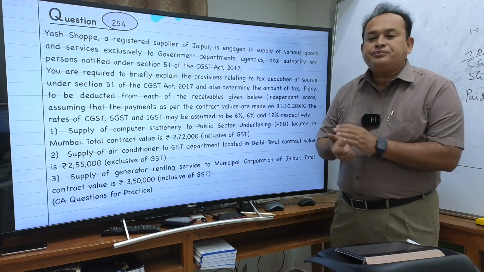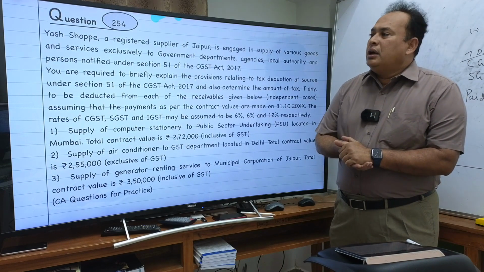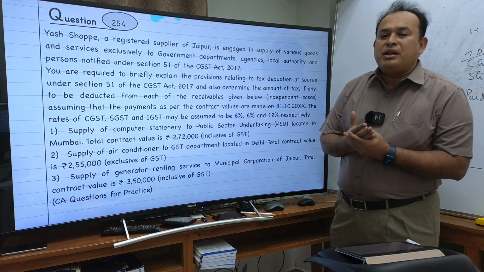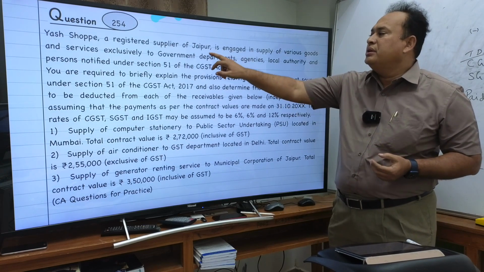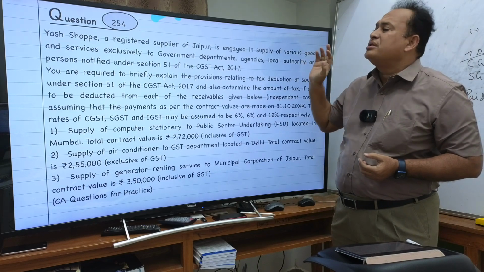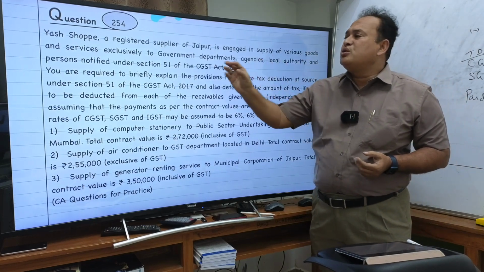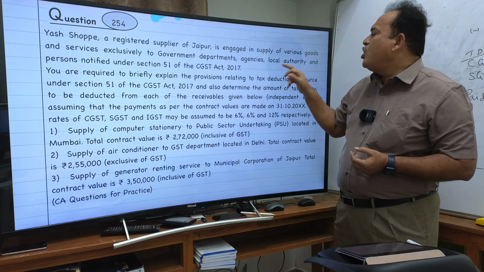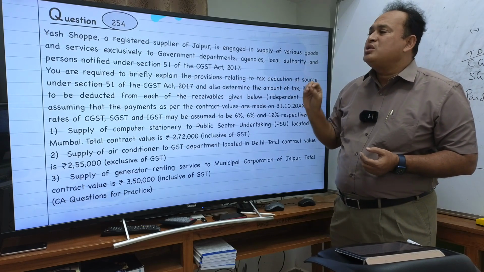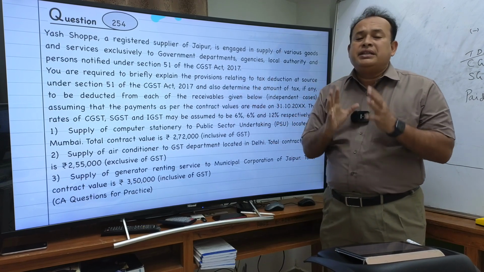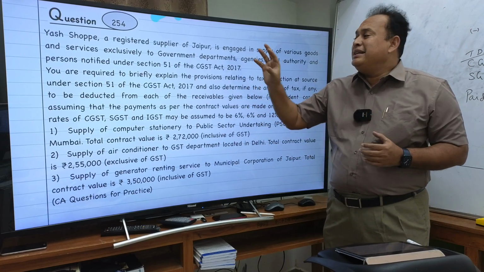Referring here, Ash Shop, a registered supplier of Jaipur, is engaged in supplying various goods and services exclusively to government departments, agencies, local authorities, and persons notified under Section 51 of the CGST, meaning thereby they are the DDOs.